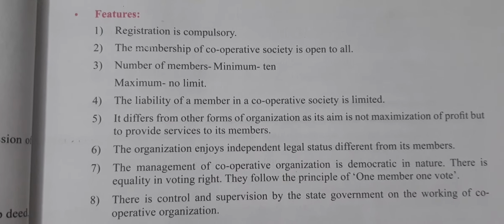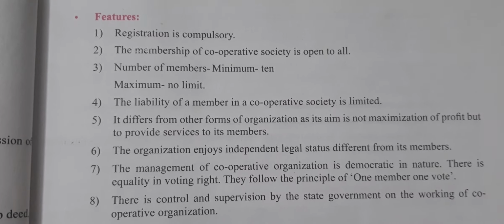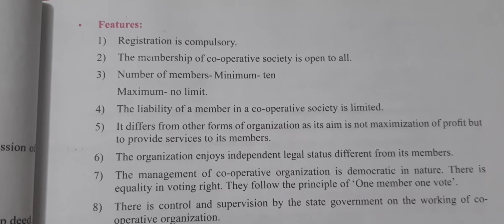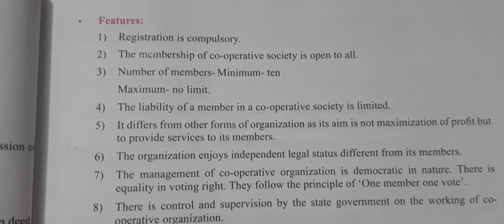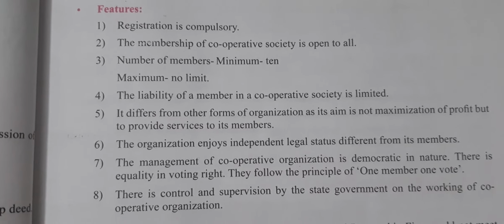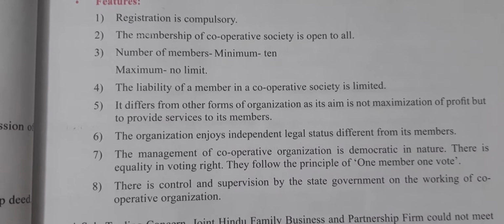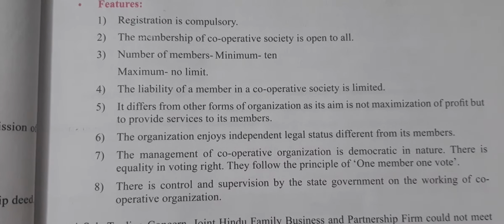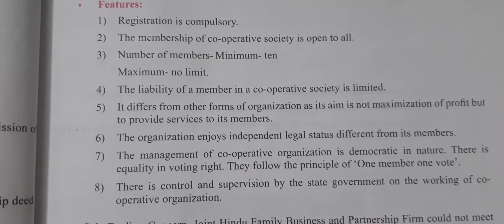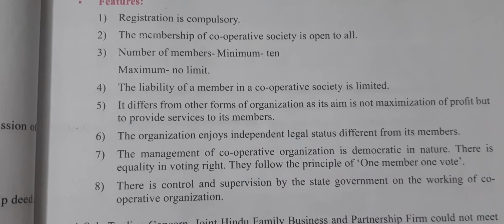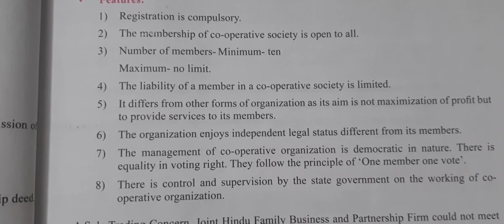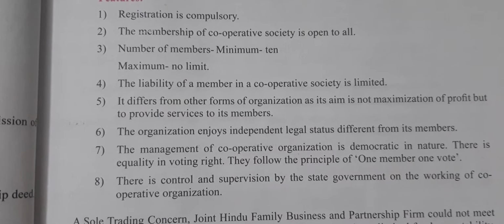The membership of a cooperative society is open to all. It means everyone can come and join the cooperative society. The minimum number of members is 10. It means to form a cooperative society there should be a minimum of 10 members, and maximum there is no limit. The liability of a member of a cooperative society is limited.